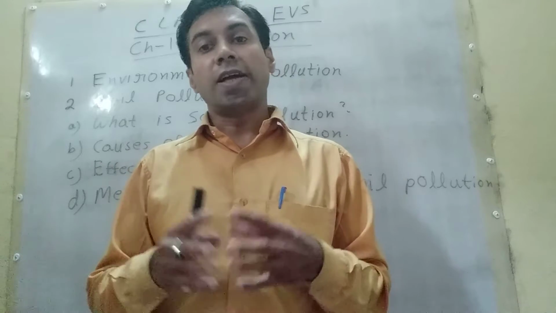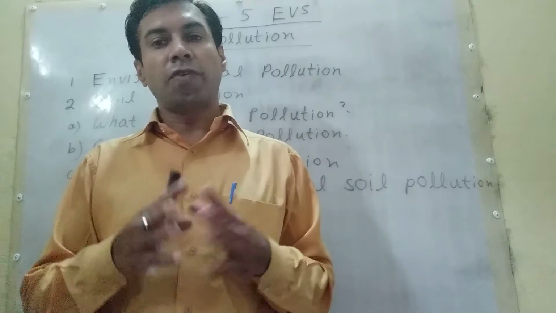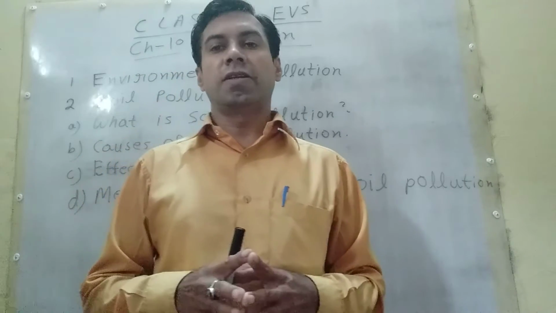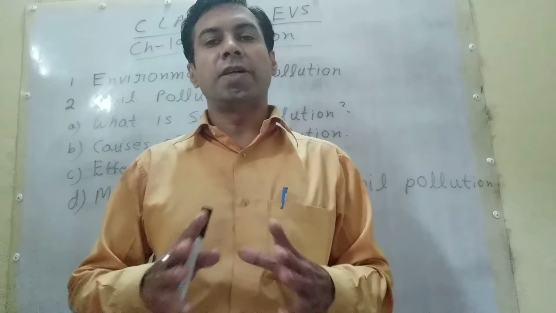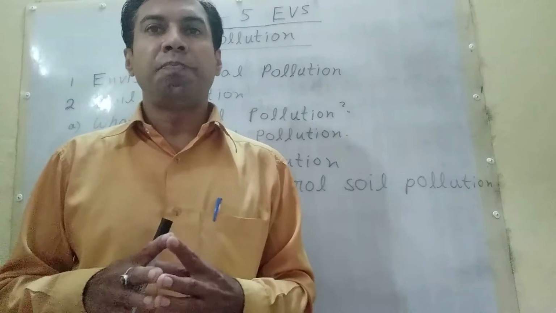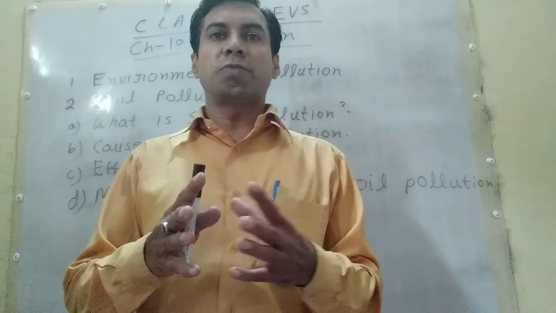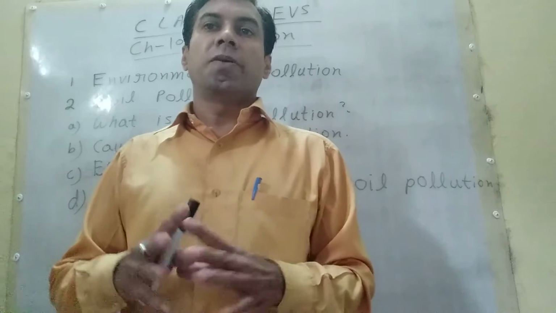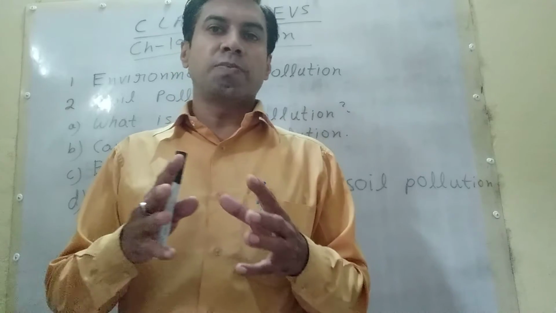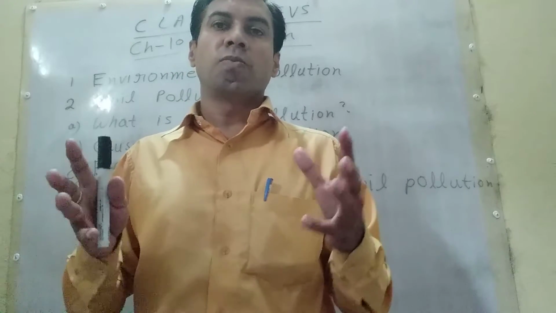Now students, what is environmental pollution? First I explained what is environment, then what is pollution. Now what is environmental pollution? How can we define it? Environmental pollution is the action or state of making physical and biological components of the earth atmosphere system impure by polluting to such an extent that normal environmental processes are adversely affected.